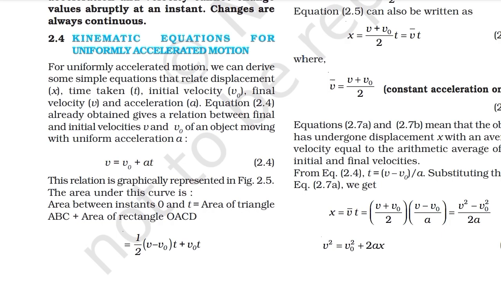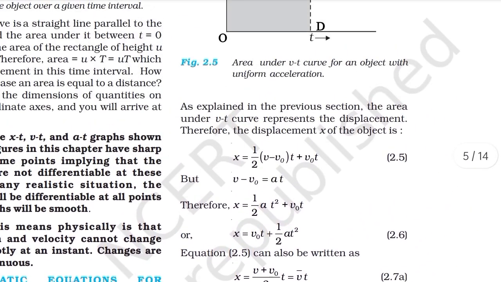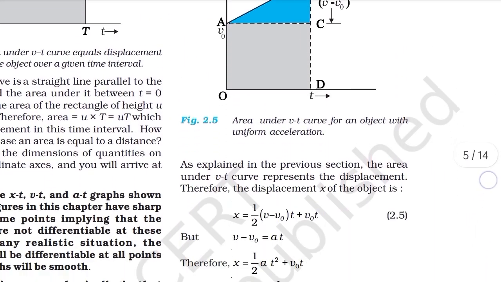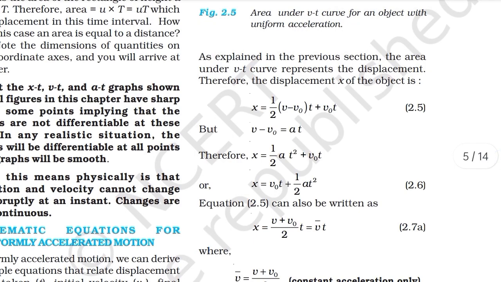The area under the curve between instants 0 and t is equal to area of triangle ABC plus area of rectangle OSCD, which is equal to half (v minus v0) t plus v0 t. As explained in the previous section, the area under v-t curve represents the displacement.